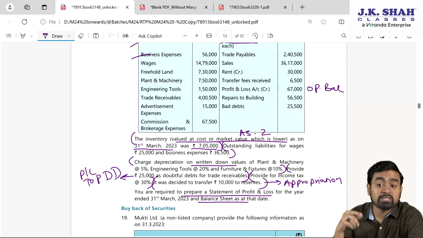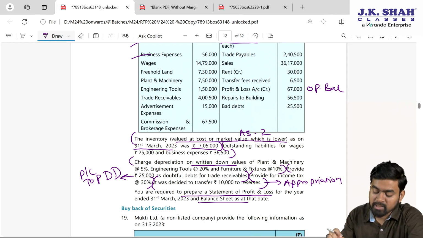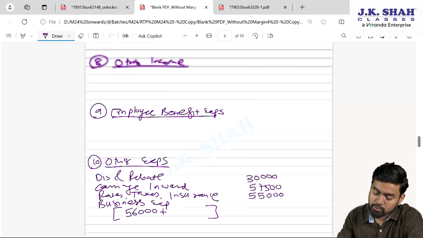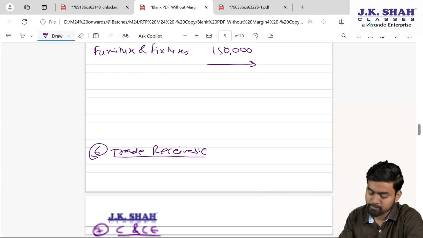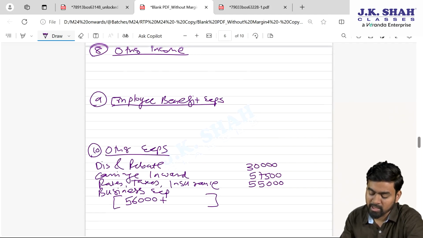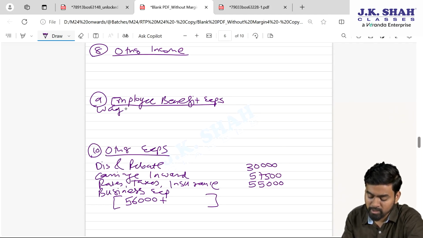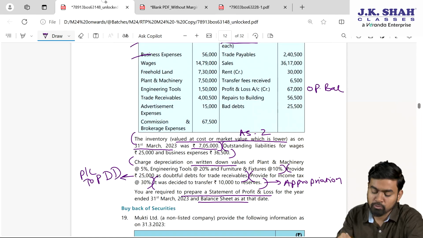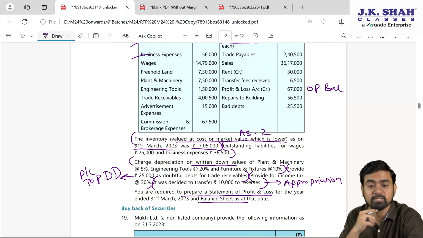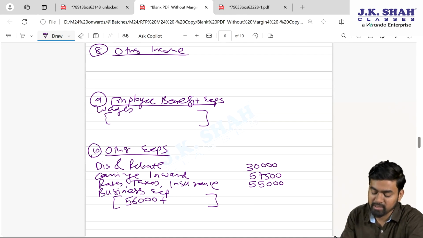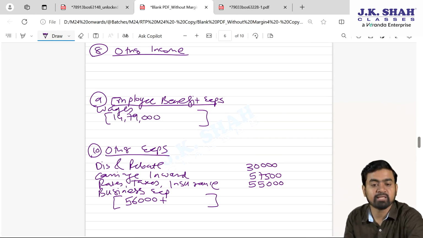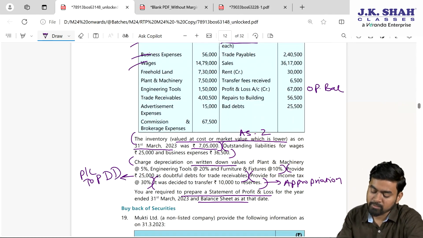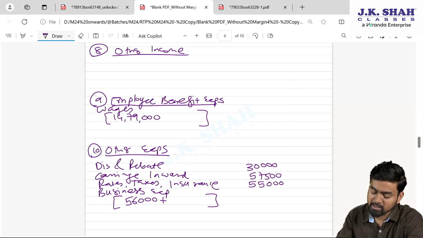Next one, wages. Wages given to whom? The workers. Employee benefit expense. So employee benefit expense, we have note number 9, wages. In the bracket we will show, my dear students, because here again an outstanding adjustment is there, 14,79,000. Next one, freehold land, 7,30,000.